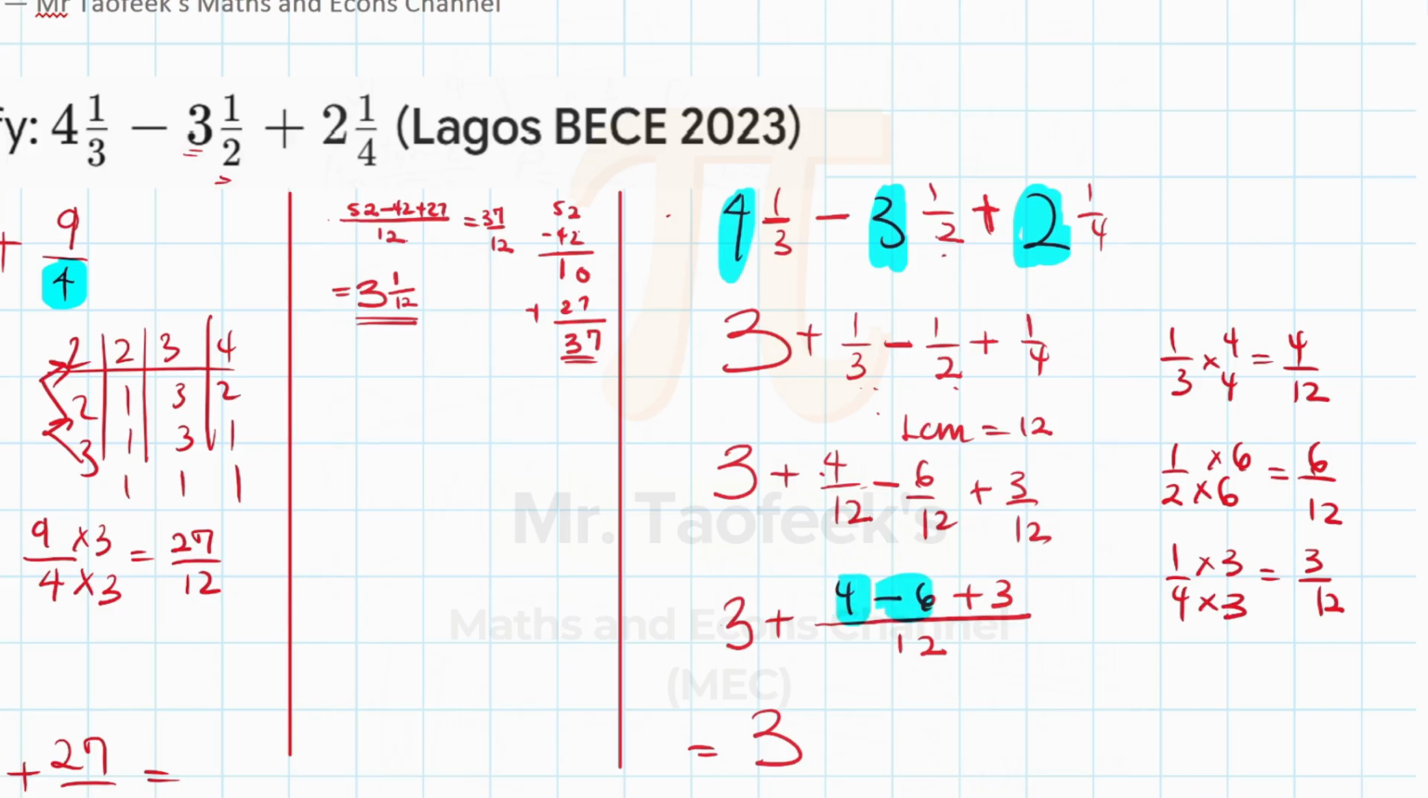Or you can also choose to go in the order you've seen it. 4 take away 6, that gives you minus 2. Minus 2 plus 3, that gives you plus 1. But this might be confusing for some students who struggle with directed numbers. And the next video that will be released is going to be on directed numbers. Everything you have to know on simplifying directed numbers for you.